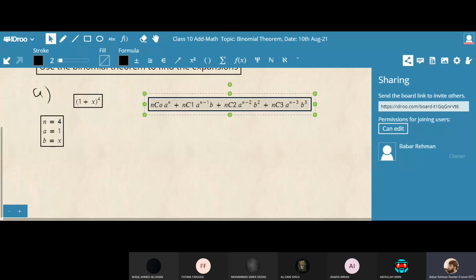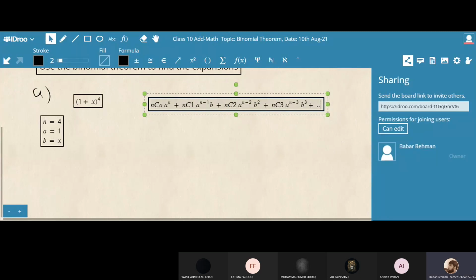And like this the binomial theorem will continue till what comes? Plus dot dot dot plus, b comes, power of b comes n, then it will be finished. Okay, now I apply this formula here.